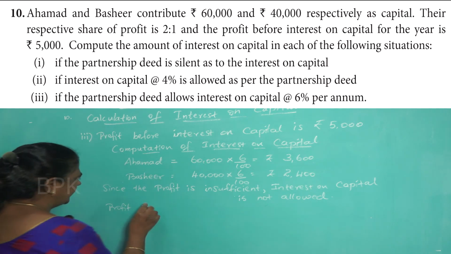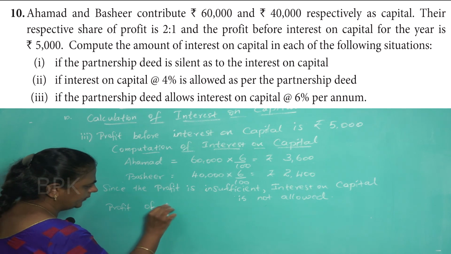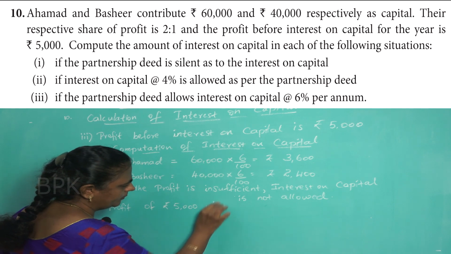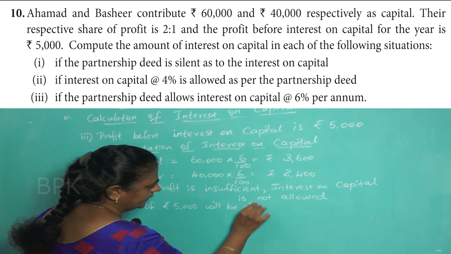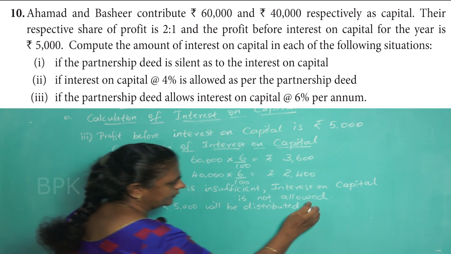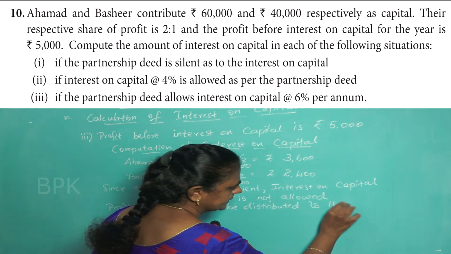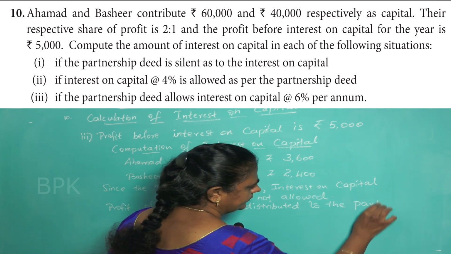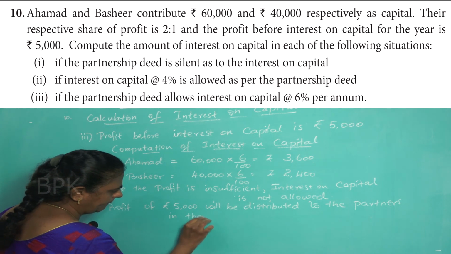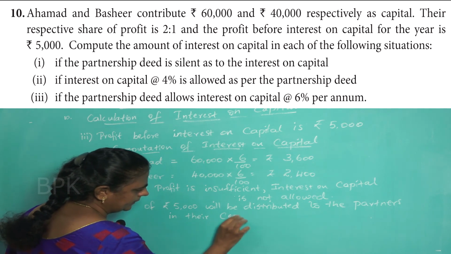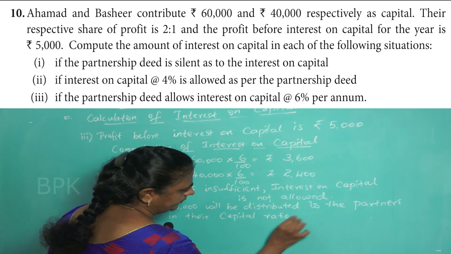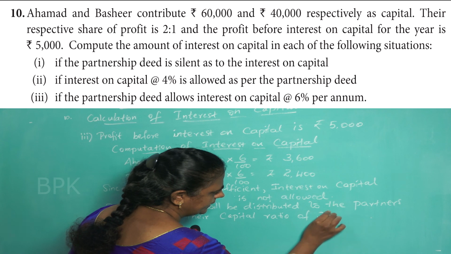Okay, profit of rupees 5,000 will be distributed to the partners in their capital ratio of 3:2.